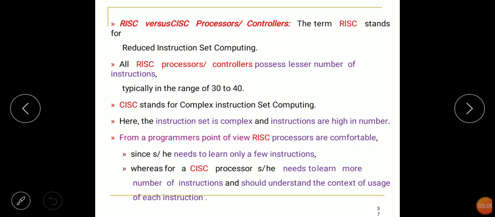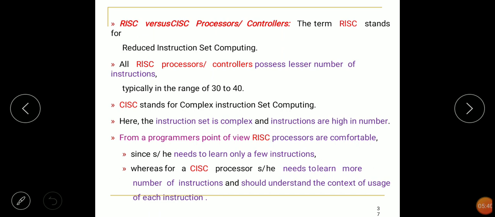All RISC processors possess a lesser number of instructions, typically about 30 to 40 instructions. But CISC stands for complex instruction set computing. Here the instruction set is complex and the instructions are high in number.